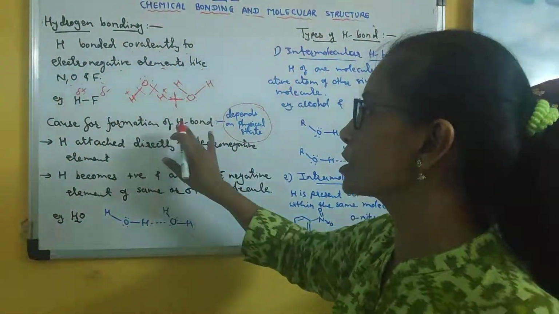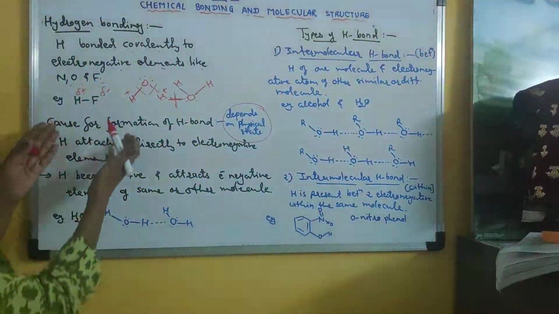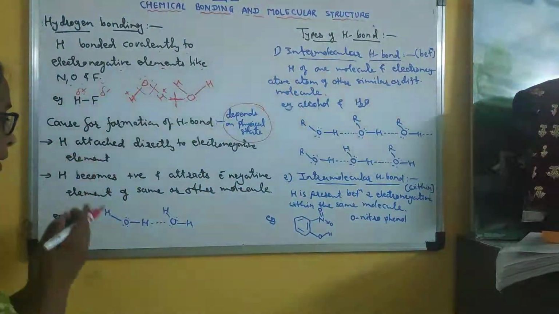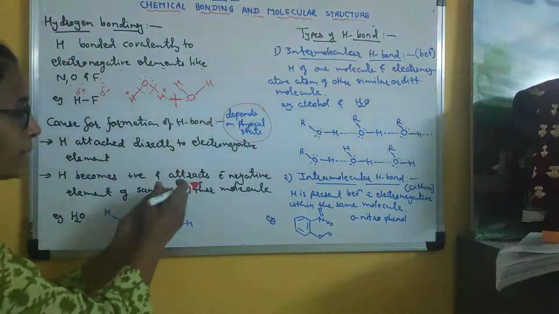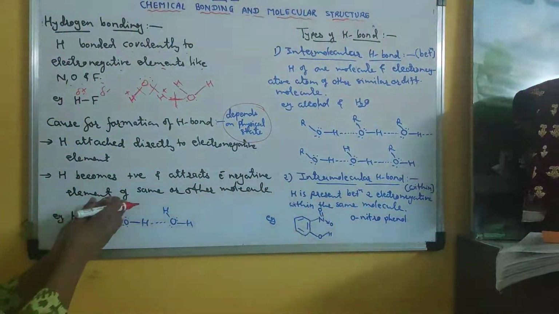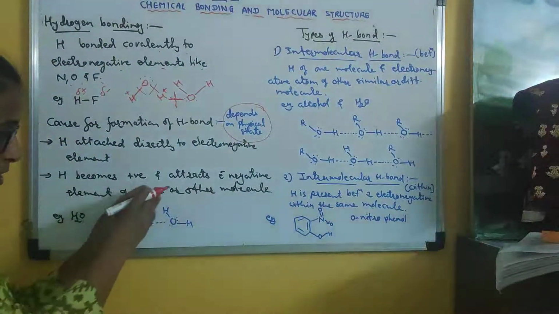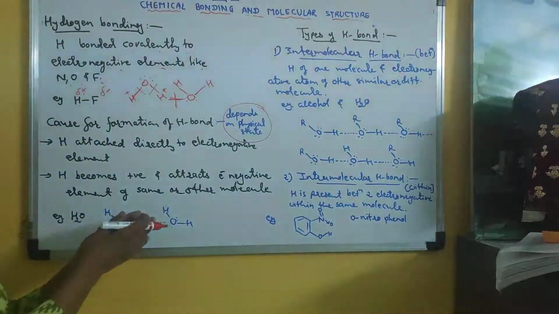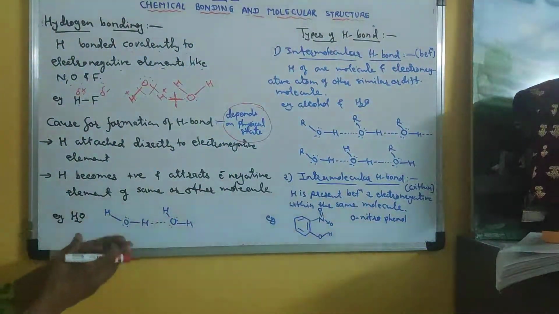Now what is the cause for hydrogen bond formation? We have already discussed that H must be attached directly to the electronegative element. Clear? So that H becomes positive and it attracts the electronegative element of the same or the other molecule. We will discuss how it attracts the electronegative element of the same molecule or of the other molecule.